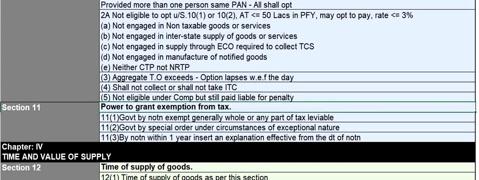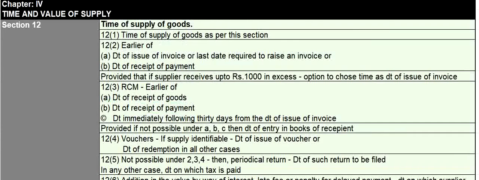Moving on to chapter 4, time and value of supply. Section 12 talks about time of supply of goods, whereas section 13 deals with time of supply of services. 12.1 says that time of supply of goods will be dealt with as per this section. 12.2 says the time of supply of goods will be the date of issue of invoice, or the last date required to raise an invoice, or the date of receipt of payment, whichever is earlier. And if the supplier receives up to 1000 rupees in excess of the invoice, then the supplier can choose the time of supply as the date of issue of invoice.